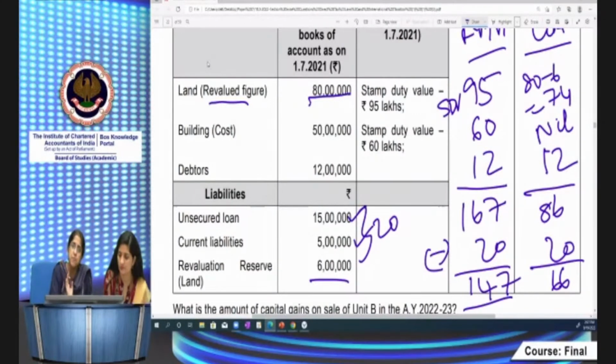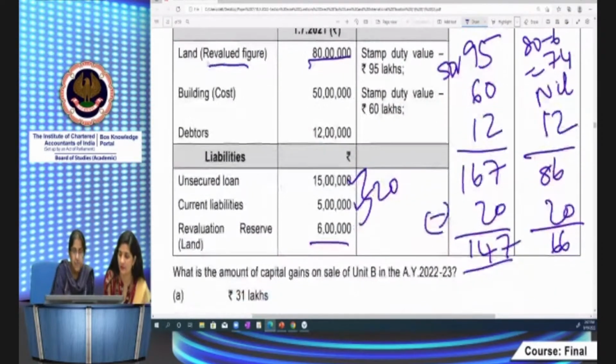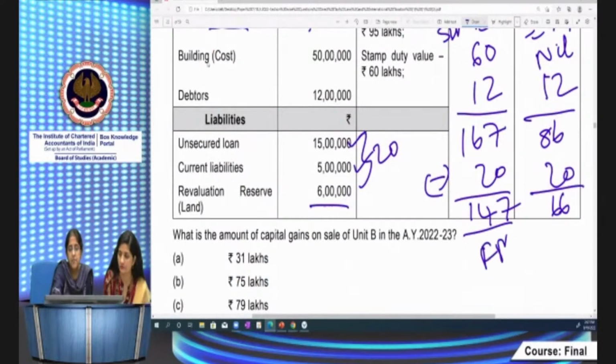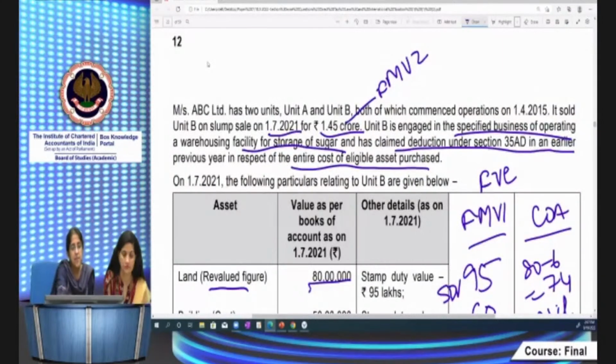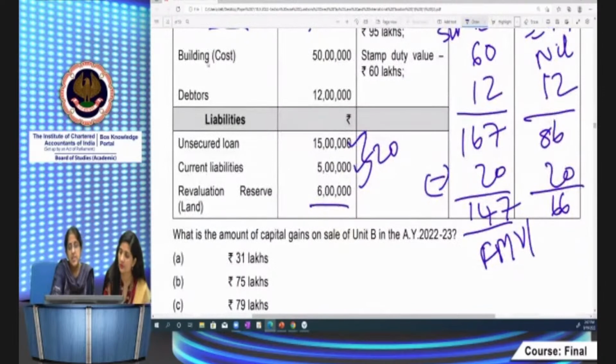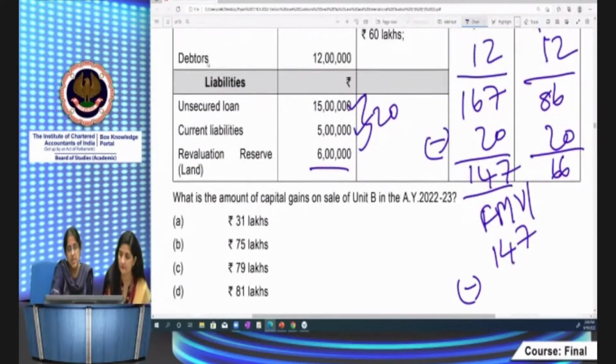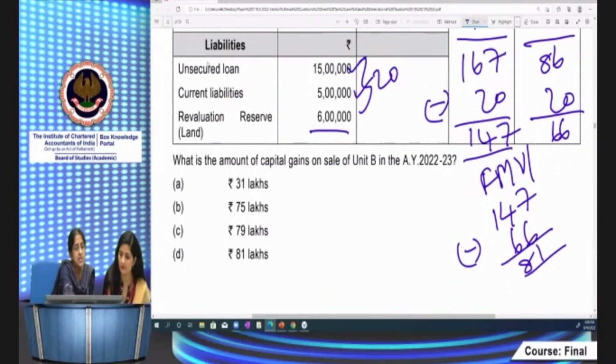I have to compare it with FMB2. FMB2 is what? FMB2 is 1.45 crores. So which is higher? This is higher. This is 1.47 crores. So this will be my full value of consideration, 147, and cost of acquisition is 66, which we've computed. So this will be 81. So the answer is D. I hope it is very clear to you.